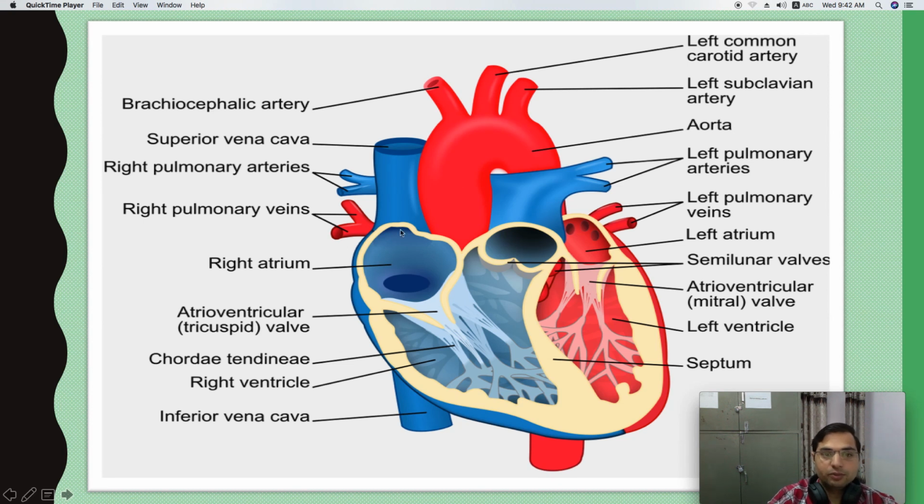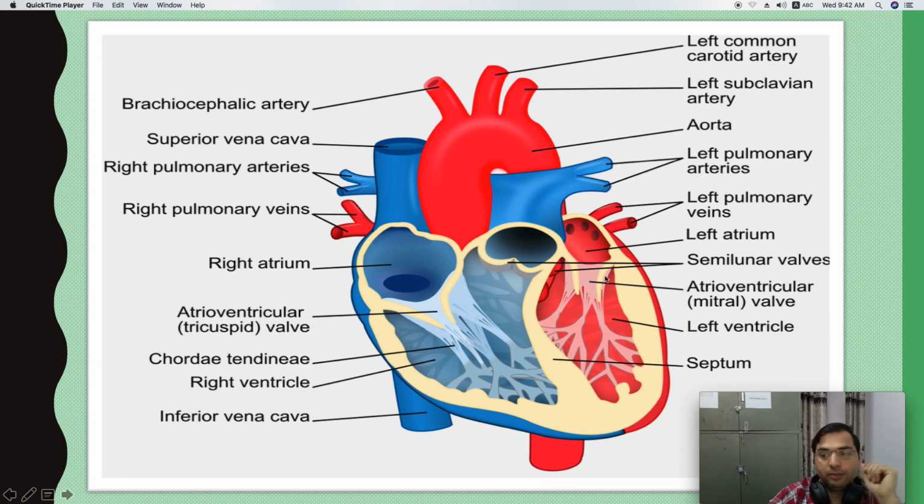Similarly, in the right heart, the inferior vena cava and the superior vena cava drain the blood into the right atrium, and from the right atrium the blood flows into the right ventricle. From the right ventricle it flows into the pulmonary artery to the lungs. The pulmonary artery is guarded by the pulmonary valve, and the atrioventricular valve in the right heart is the tricuspid valve. In the left heart it is the bicuspid valve.